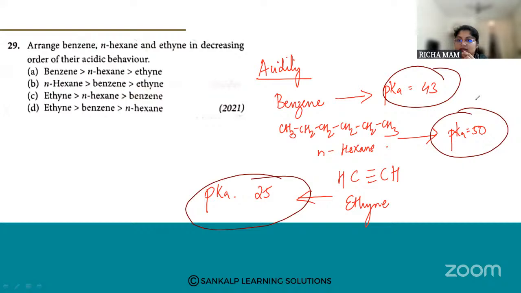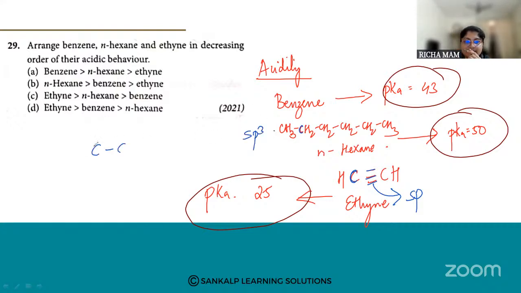Now look at the hybridization of carbon in each compound. In ethyne, the carbon is sp hybridized. In N-hexane, it is sp3.